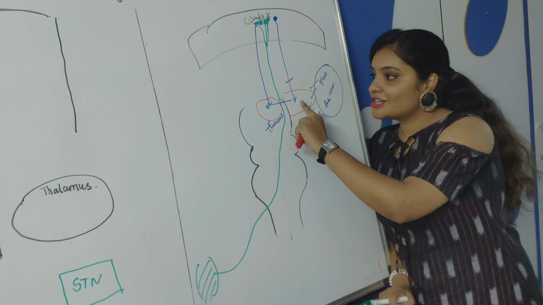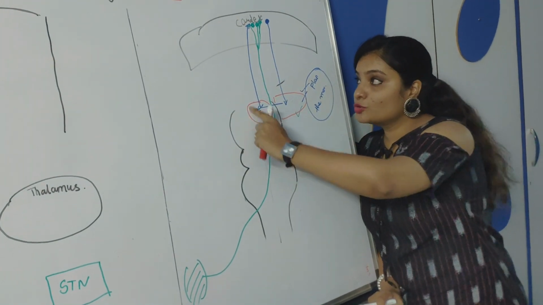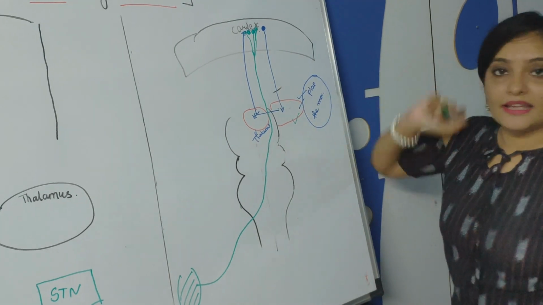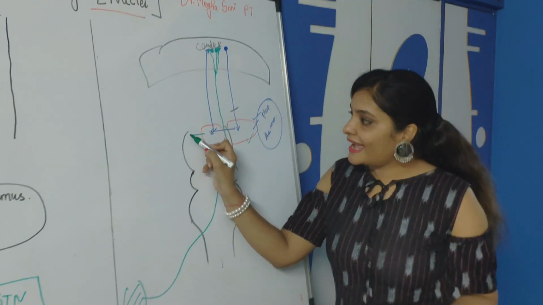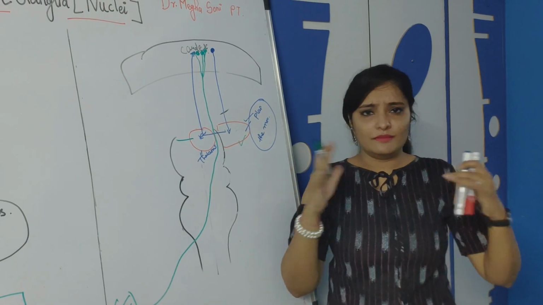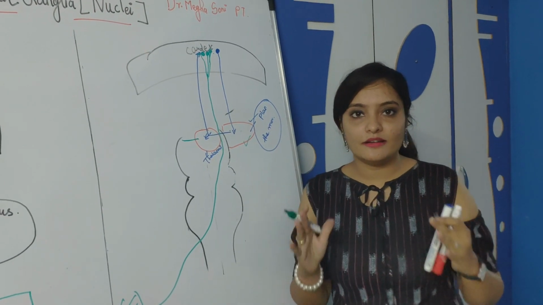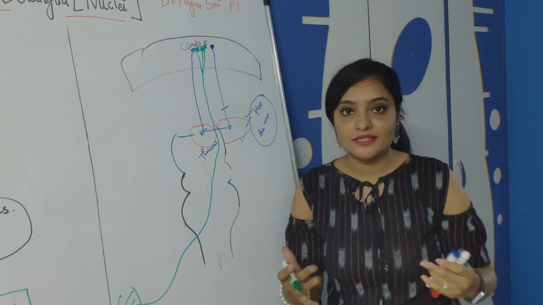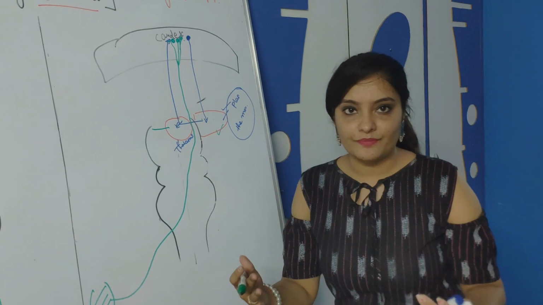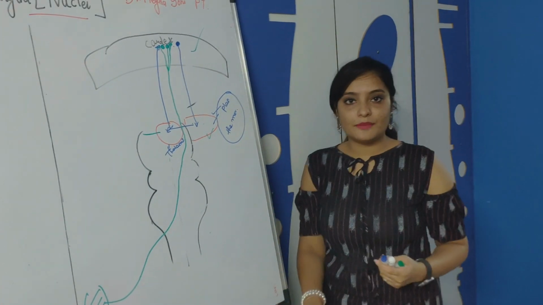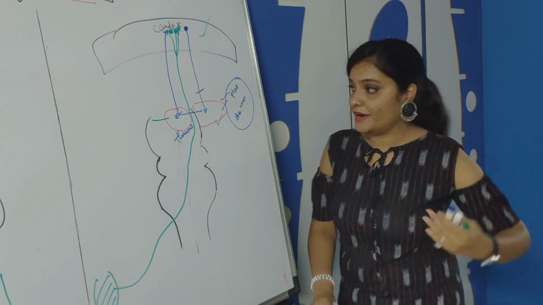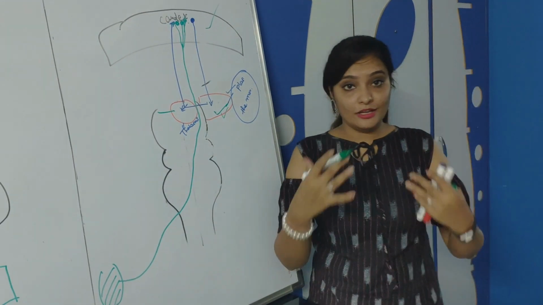Now, why is this signal going to the cerebral cortex through the thalamus? Why is it not going directly from basal ganglia to cortex? Because the thalamus is called a relay center. The central nervous system has to do many functions, so the parts of the central nervous system have divided their functions. What is the function of the cerebral cortex, mainly the frontal lobe? It is mainly for the idea of the movement. The basal ganglia is for planning of the movement.